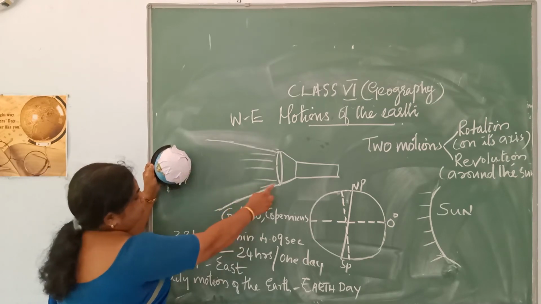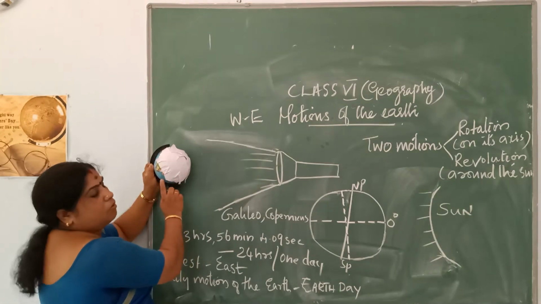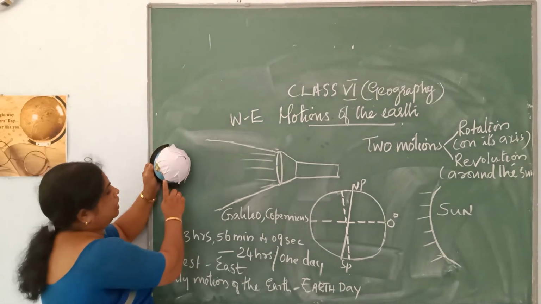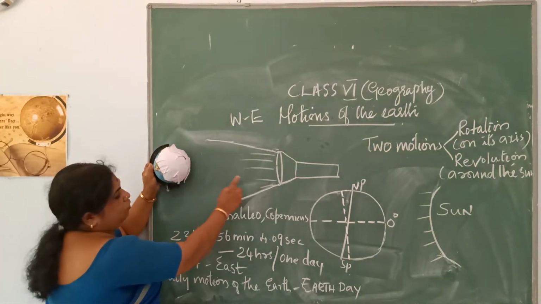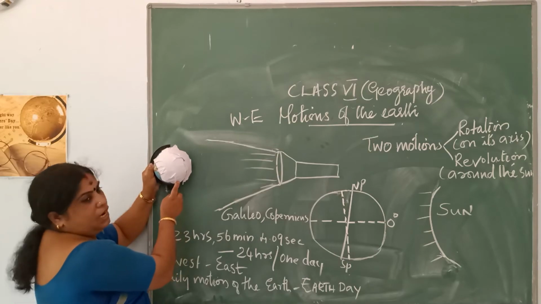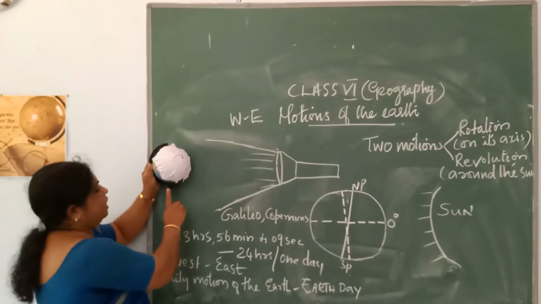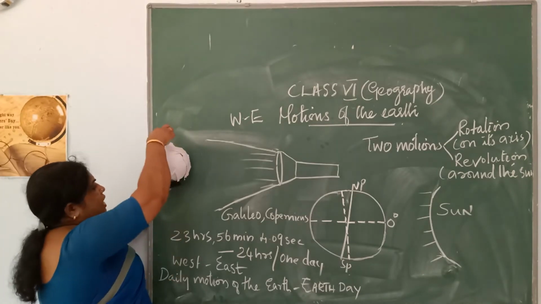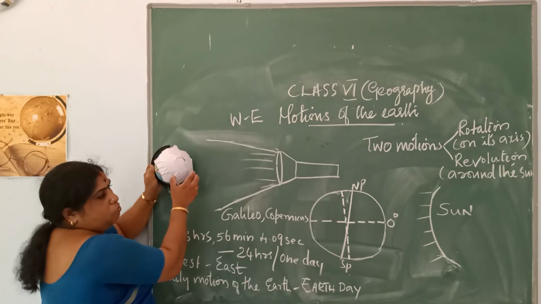The globe is a simple model of the earth and spherical in shape. The side of the earth facing the sun will be having daytime. I told you rotation is the movement of the earth on its axis. It has an axis here. The earth is moving on its axis. It's not moving very fast.